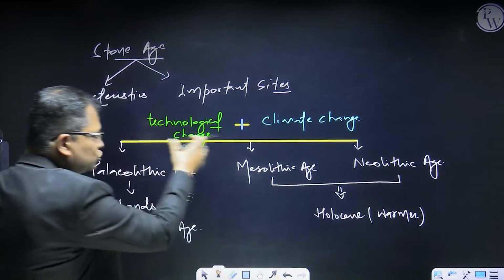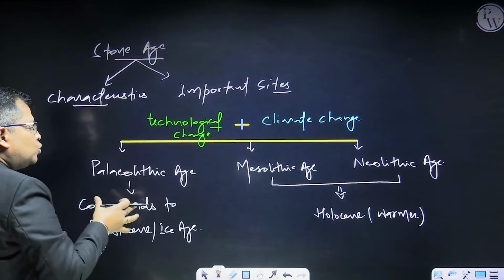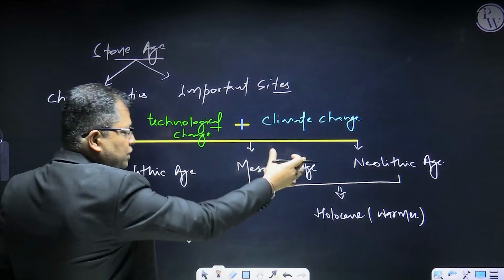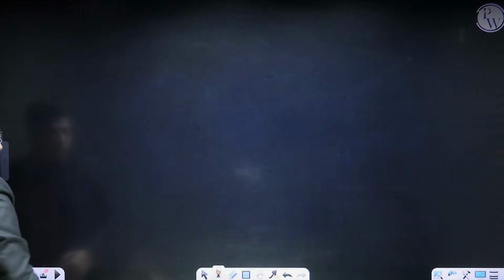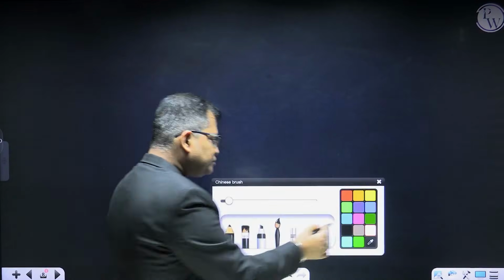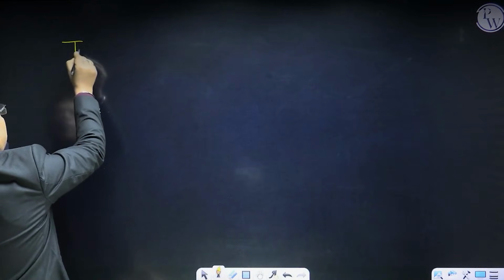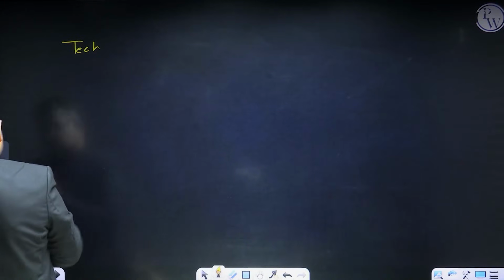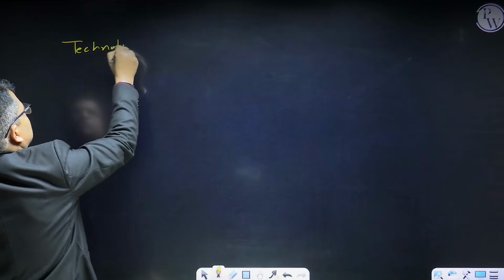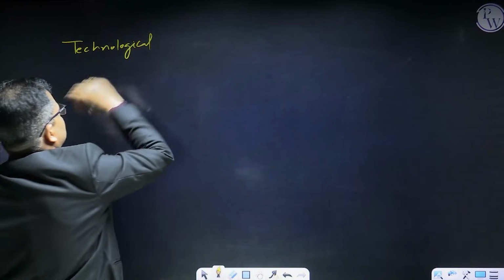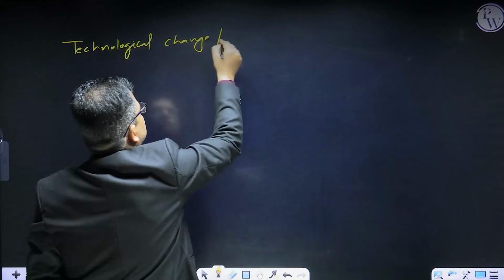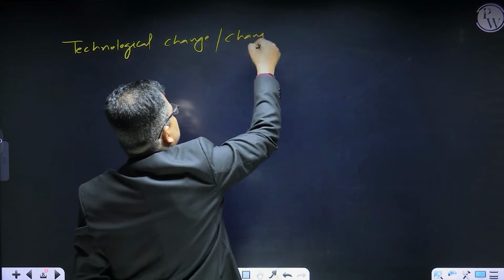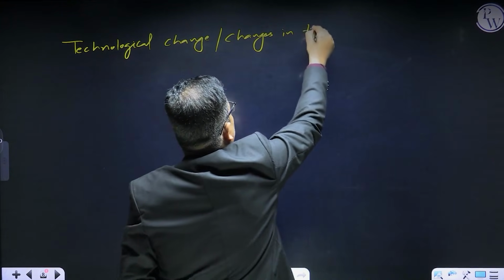On these two bases, we can classify the entire Stone Age into the Paleolithic Age, Mesolithic Age, and then your Neolithic Age, right? So now coming to the technological aspect, technological changes, or simply you can write changes in the tool types.